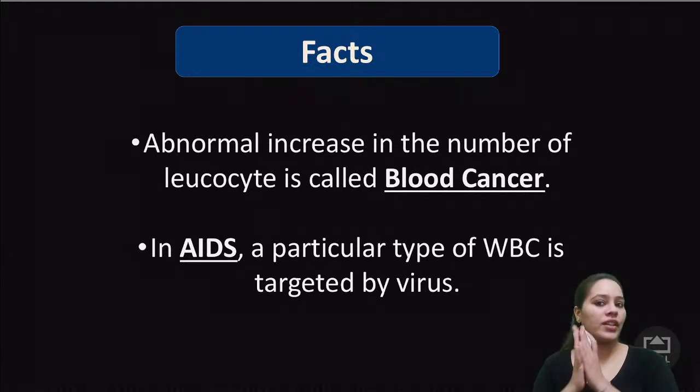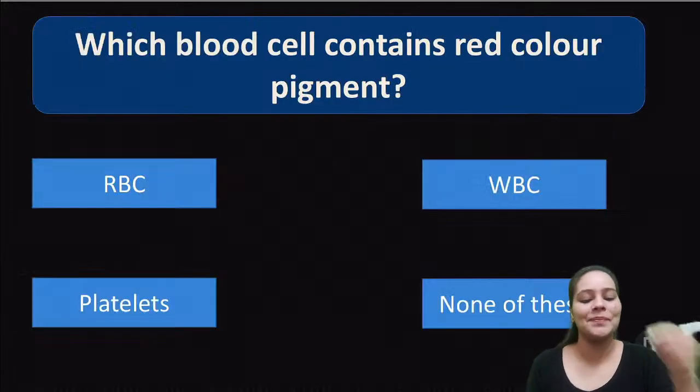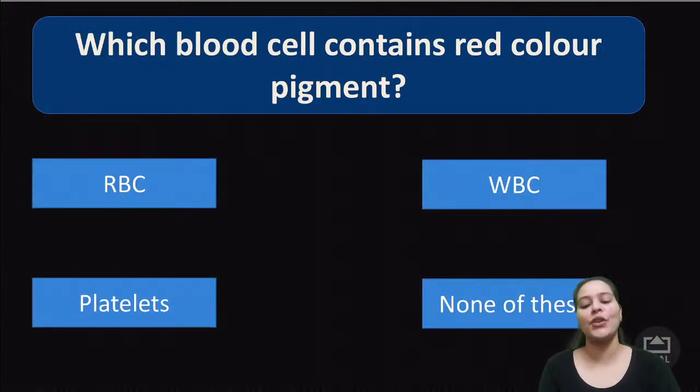So kids, if everything is clear, let's have some quiz now. Okay, let's see how much you understood. Here's my first question for you. Which blood cells contain red color pigment? Was it RBC, WBC or platelets? None of these? What do you think? Take your time, but give me a correct answer.